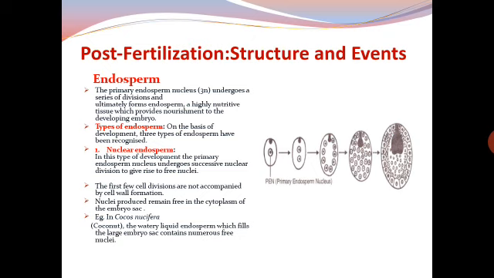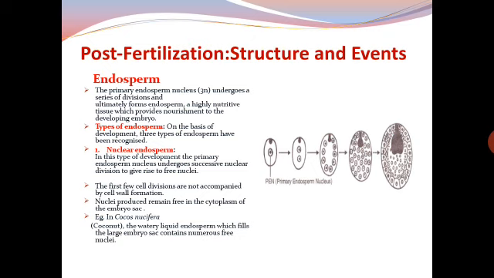A very good example here is Cocos nucifera, that is coconut. The watery liquid endosperm which fills the large embryo sac contains numerous free nuclei. So, the coconut water from tender coconut is called free nuclear endosperm. Later, cell wall formation occurs around the nuclei at the periphery to form coconut meat.